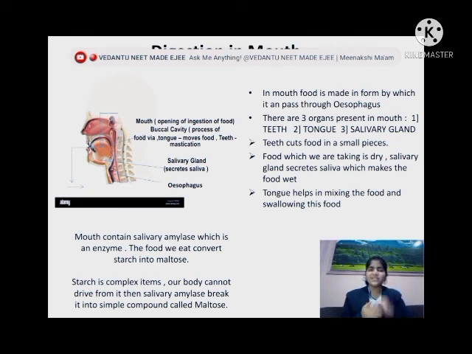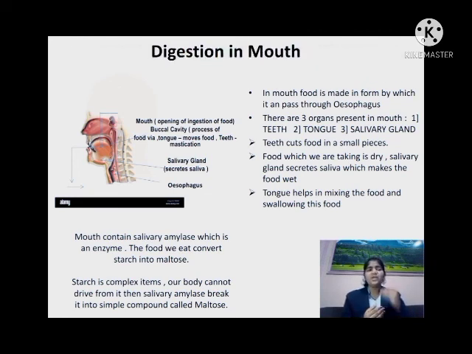Now what is it doing? The teeth cut the food into small pieces. Then for the salivary gland, the food which we eat, like the chapati we took as an example, is in a dry state. So what is the salivary gland doing? It makes it wet. Next is the tongue. What is the tongue doing? It helps in the mixing of the food and swallowing of the food.